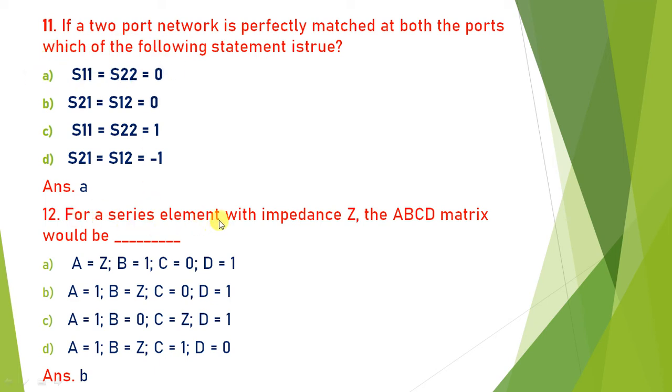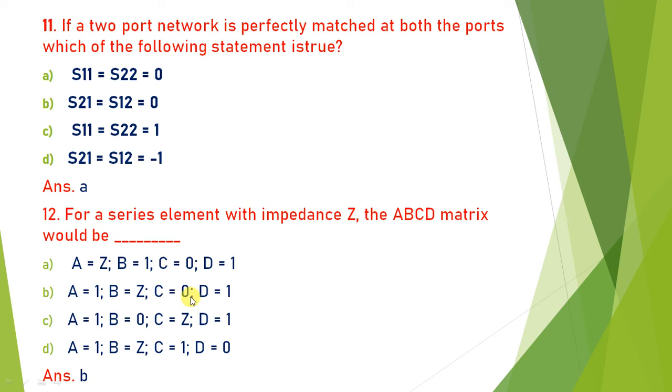Next, for a series element with impedance Z, the ABCD matrix would be, so for the ABCD matrix, we have seen that A and D both must be equal to 1. So A equal to 1 and D equal to 1, that is satisfied by the option D. A is equal to 1 and D is equal to 1, and B is equal to Z and C is equal to 0.